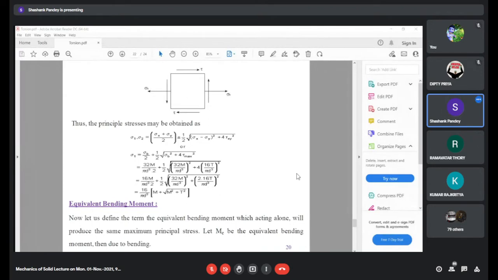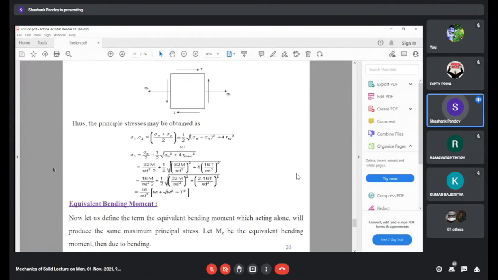Okay, so here we can look that if we substitute the value of bending stress and corresponding maximum shear stress, which we derived in expression 1 and expression 2, we will end up with something: sigma 1 is equal to, we were interested in determining the maximum principal stress, which is equal to 16 by pi d cube into M plus root of M square plus T square. M is the moment applied, T is the torque applied.